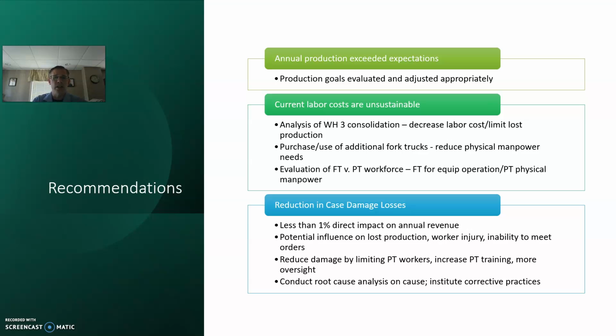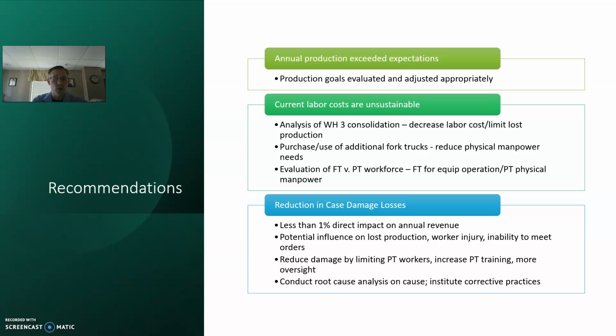We look at the recommendations, so I think it's important that when we look at this, we're exceeding our goals annually. Production goals should be evaluated and adjusted appropriately. The current cost of labor is unsustainable. Analysis of the Warehouse 3 consolidation. Could we decrease the labor cost without limiting our production or losing any production? I think that's something to analyze.